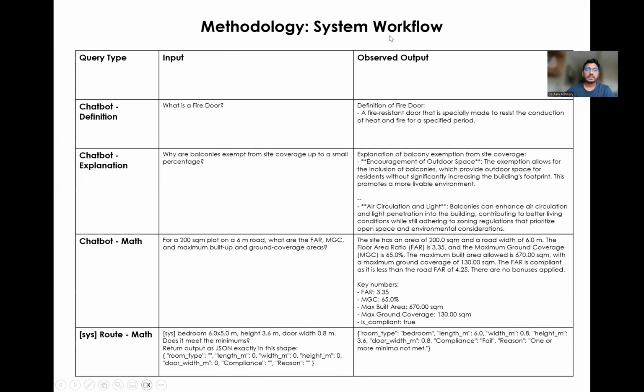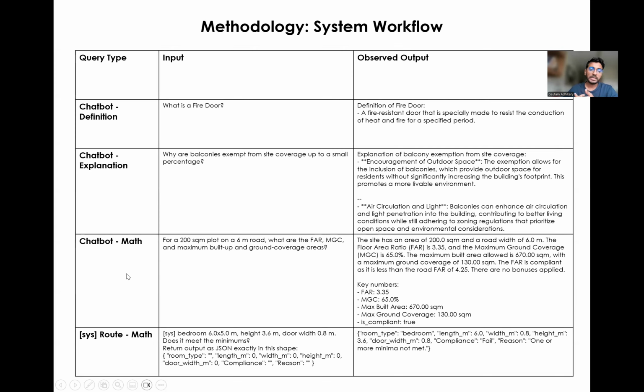So the system workflow. So there will be actually four types of queries. The initial one is the chatbot definitions. What is a fire door? If I give this input, I will get an output like a definition of the fire door, something like that. If I use the chatbot explanation route, I will ask it why type of questions, like why is a balcony exempt from the site coverage. And you can see that why questions, like the explanation questions, are comparatively a little bit bigger.